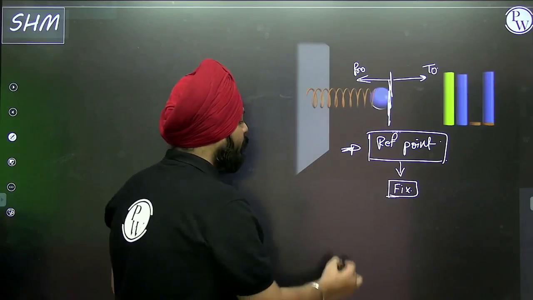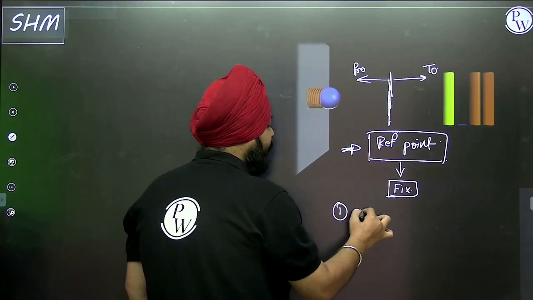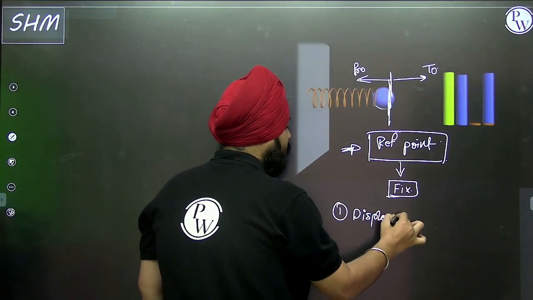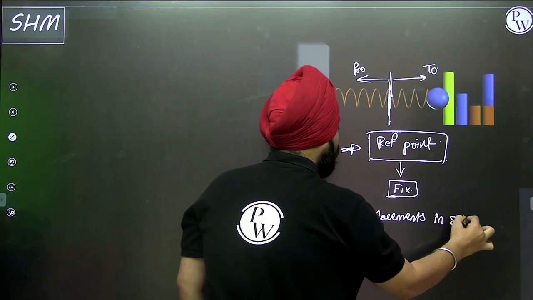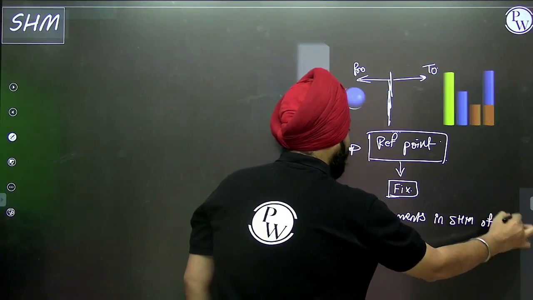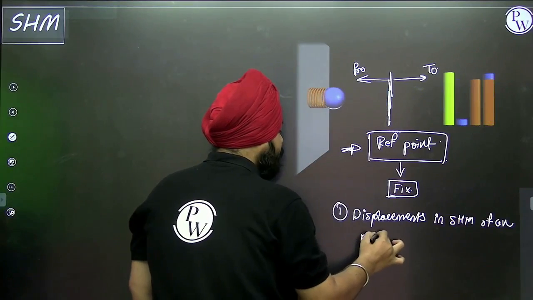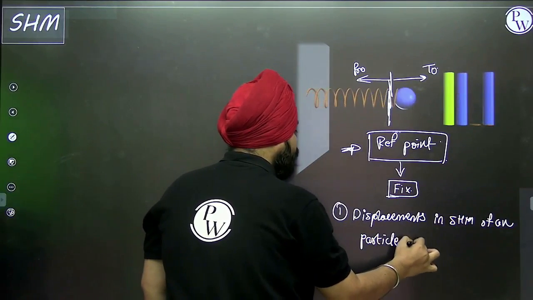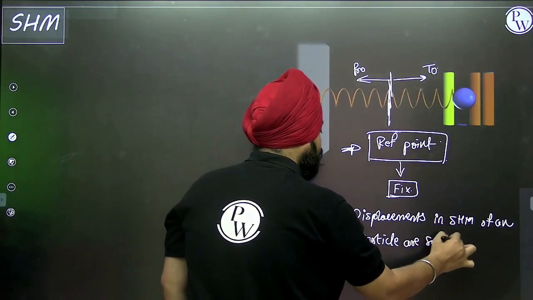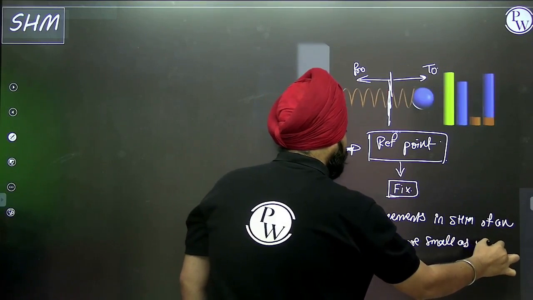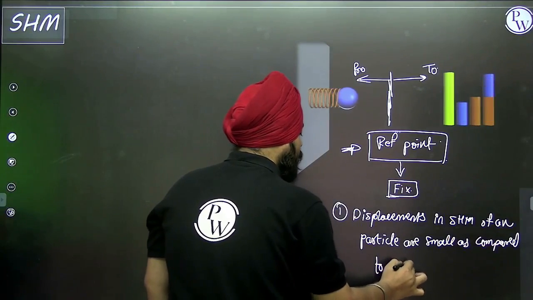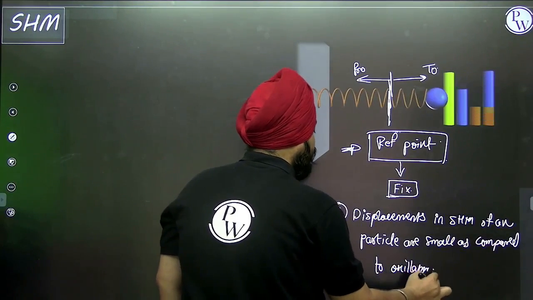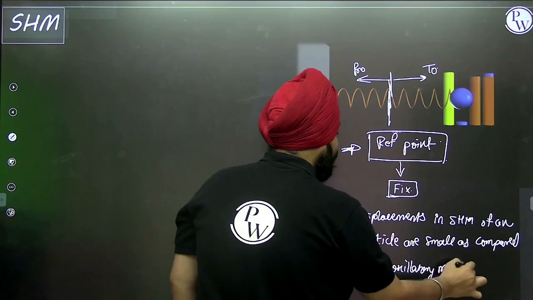Now the most important thing: the displacement of a particle in SHM is less.